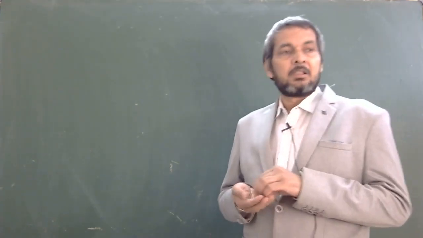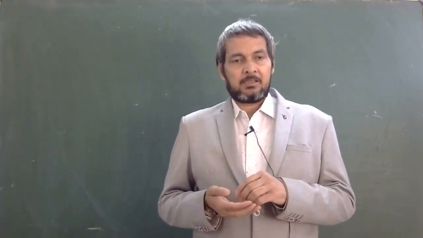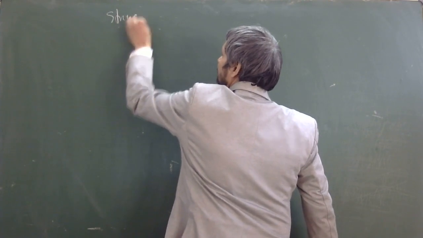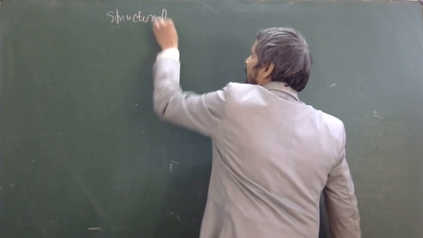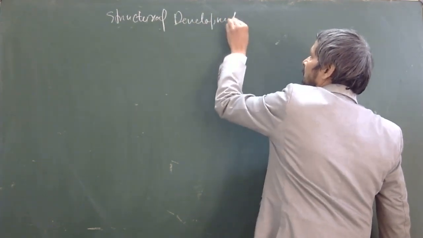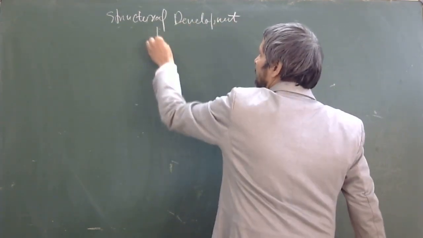In the angiospermic plant, higher plant. So our topic is structural development of pollen grains.